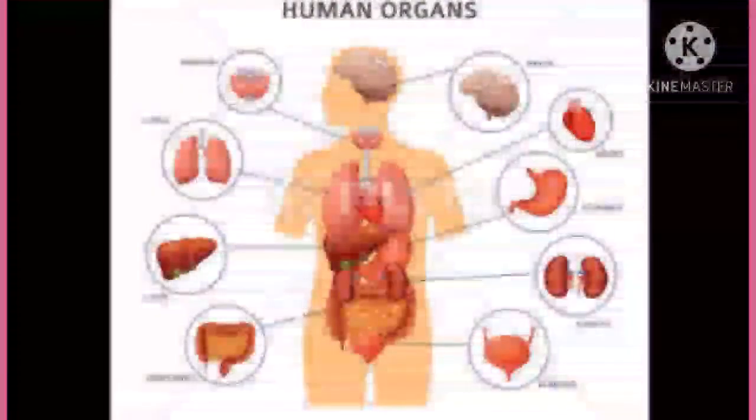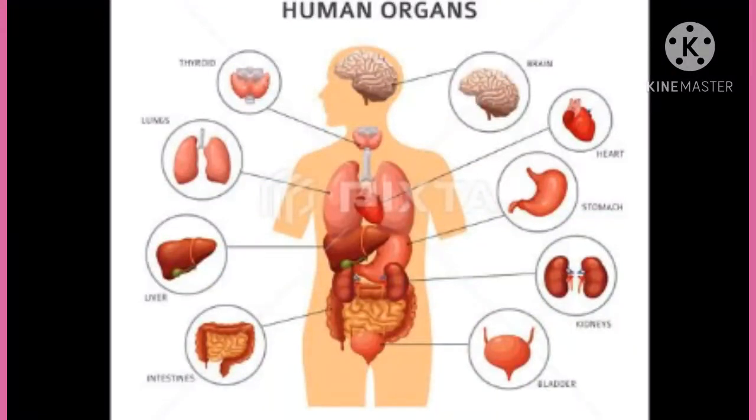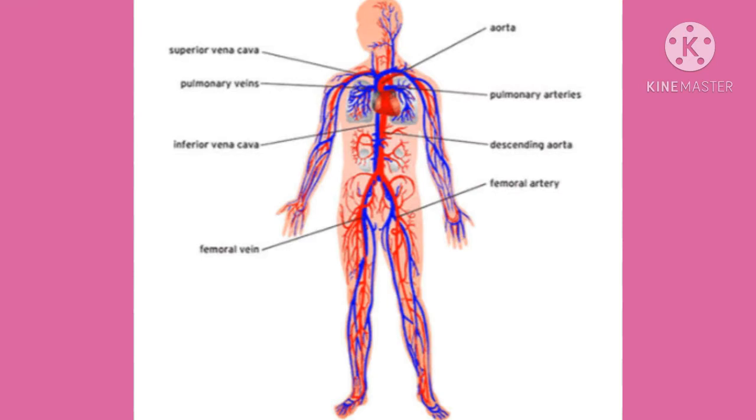Hello, welcome students. In the previous video we started lesson number 11, human body and organ system. There you studied about the respiratory system. Today we'll study about the blood circulatory system.